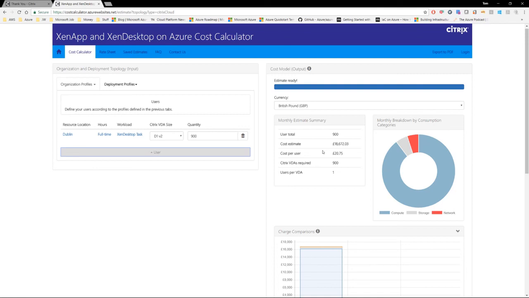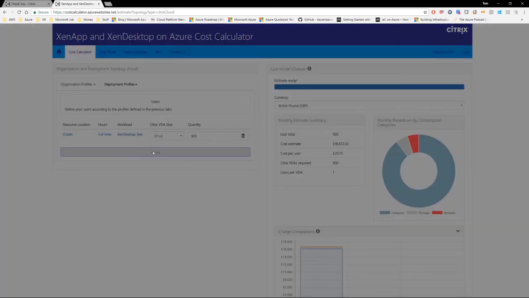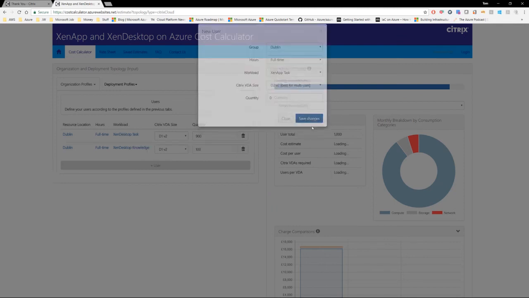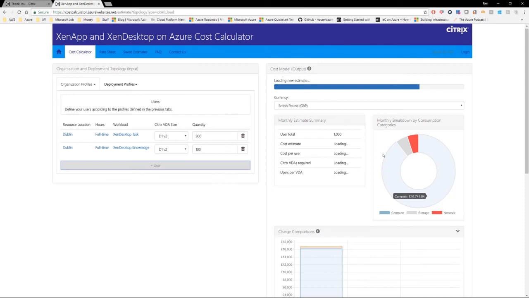So I just now need to add in my three other workloads to get my overall cost estimate. So I'm going to click on plus user, and I'm going to finish Zen Desktop. So it's going to be Dublin, it's full-time, it's going to be Zen Desktop Knowledge in this case. Again, it's D1V2, and I have 100 of those. Again, you'll see the estimate building out as we've added those additional users.